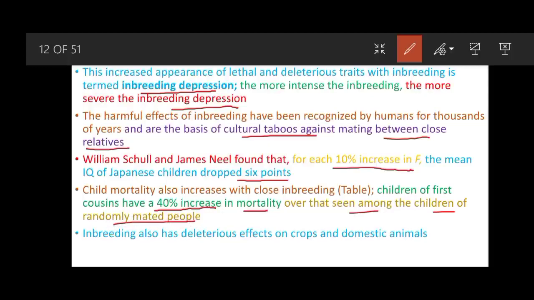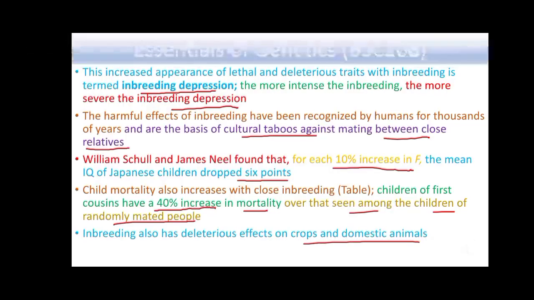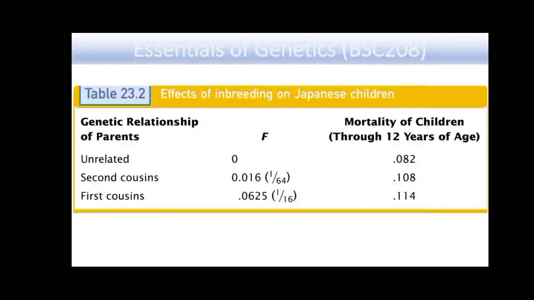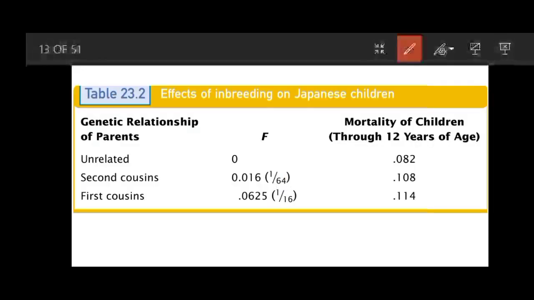Inbreeding also has a deleterious effect on crops and domestic animals. In this table we can see that when first cousins are mating, F will be 0.0625, and with this F the mortality rate is almost 11.4%, and when unrelated individuals are mating, it drops to 8.2%.